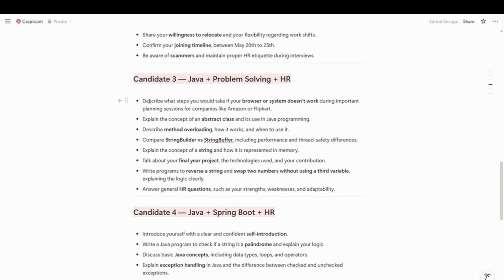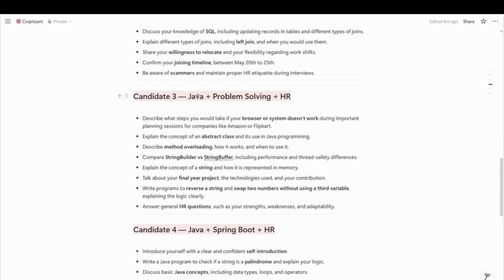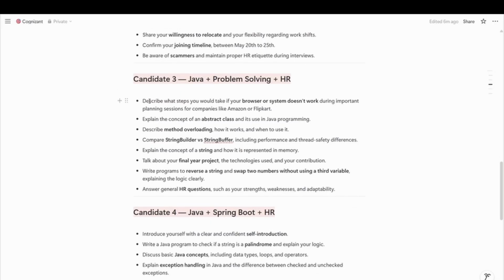For the third candidate, the interview was Java problem solving and HR focused. In this interview, he was asked to describe the steps you would take if your browser or system doesn't work during important planning sessions for top companies. So that was his question.